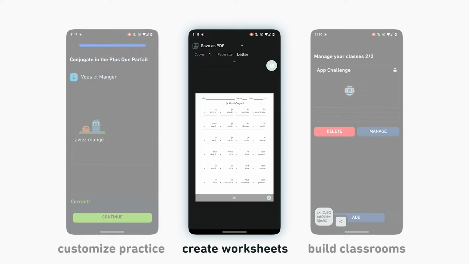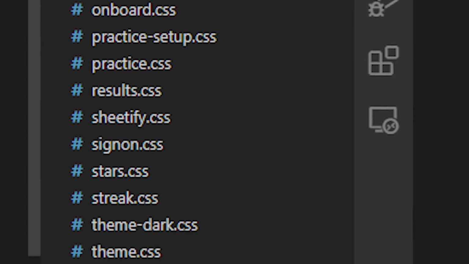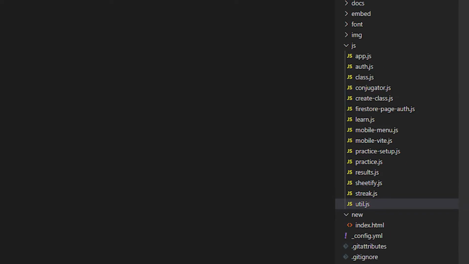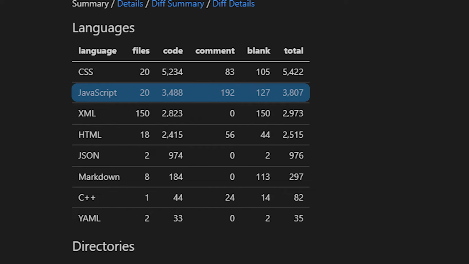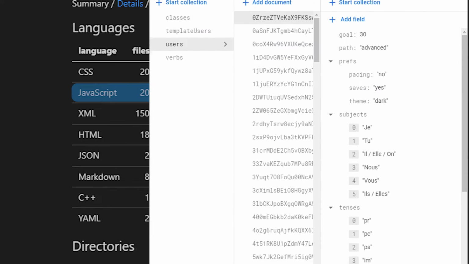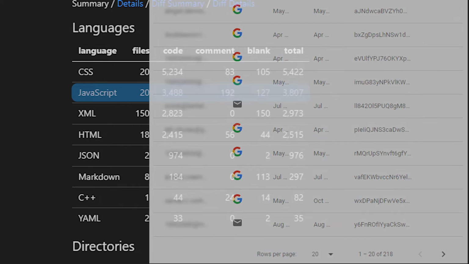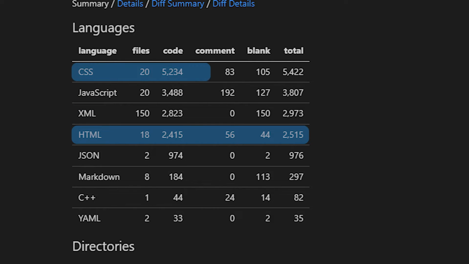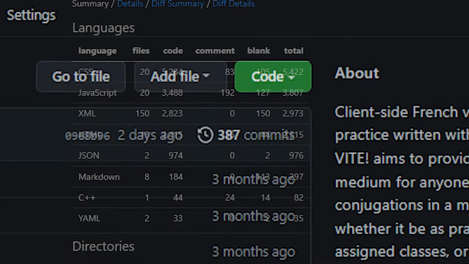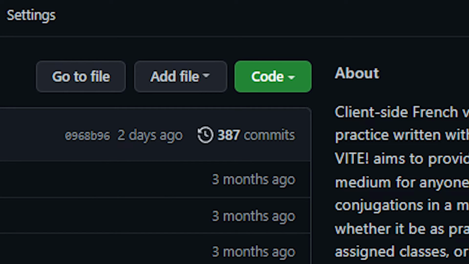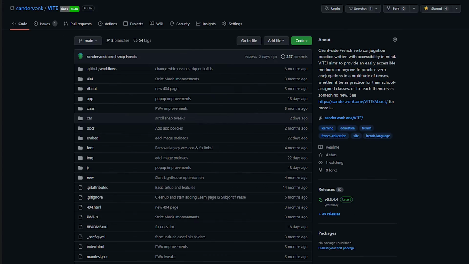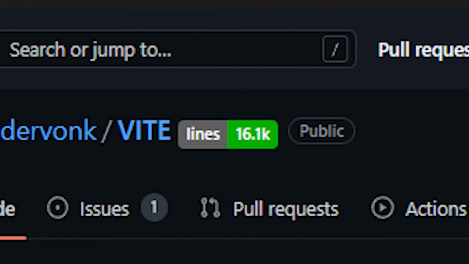Sheetify and all other parts of the app were created using vanilla web dev languages, meaning no web frameworks, written in the VS Code editor. JavaScript controls the logic, making use of Google's Firebase and Firestore APIs for user data and preference storage, and for authentication. HTML in conjunction with CSS create and style the user interface. In many ways, I learned as I went, something reflected in over 386 commits over a period of 50 releases, creating a total of more than 11,700 lines of resulting code.